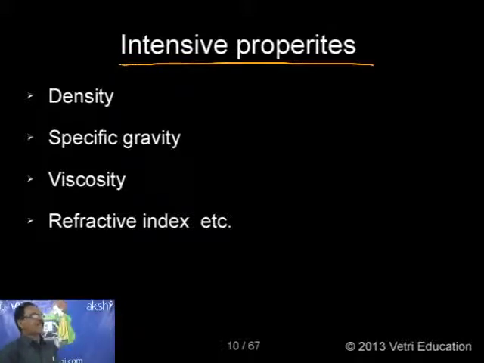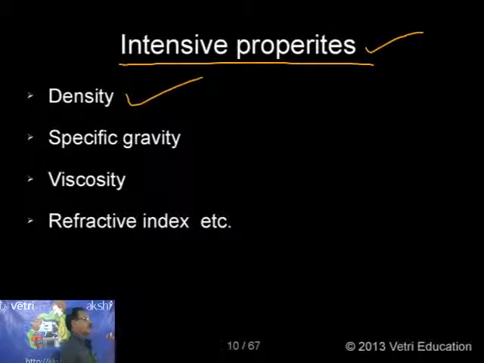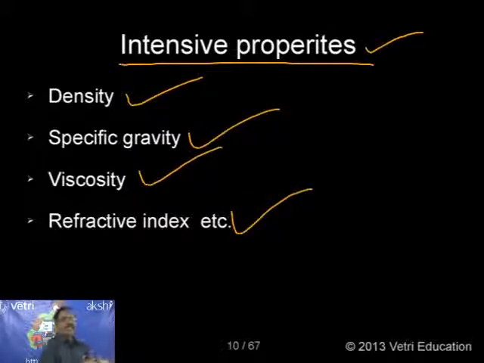What is intensive property? Just now I have defined it. Any property which is not depending on mass, which is independent of mass, is called an intensive property. Specific example: density is an intensive property. Specific gravity, viscosity, refractive index, all these are intensive properties.